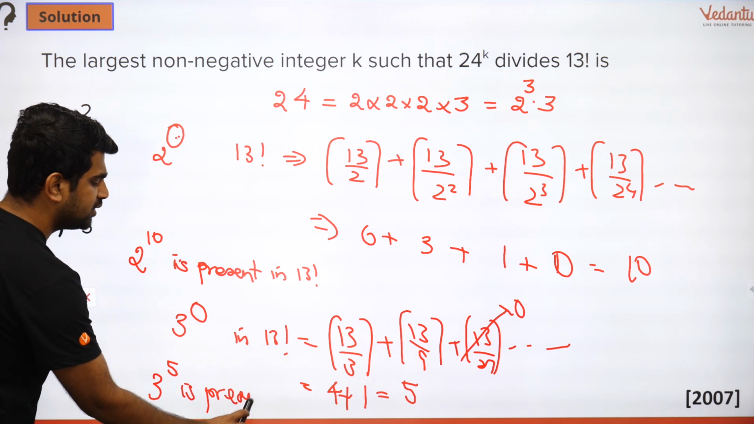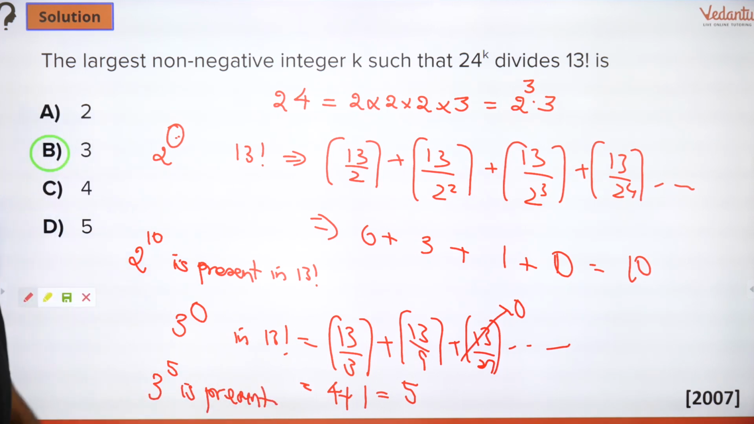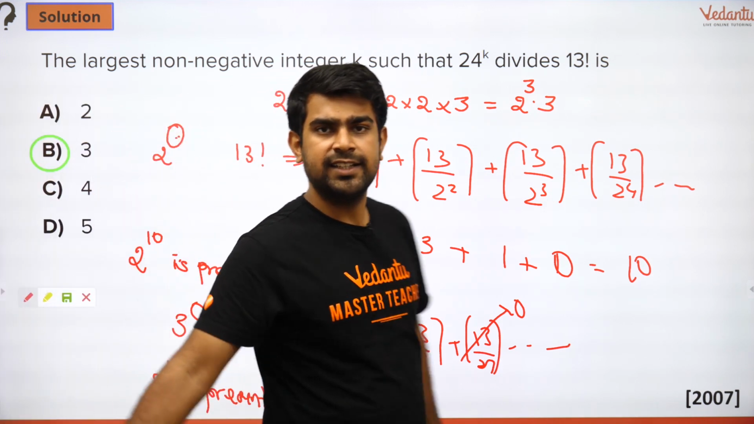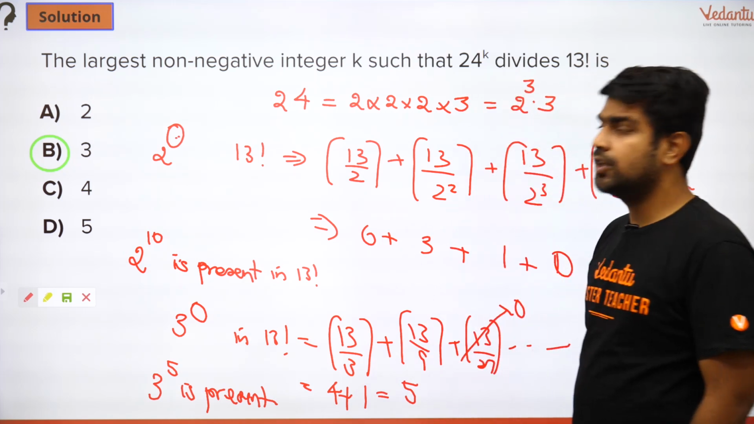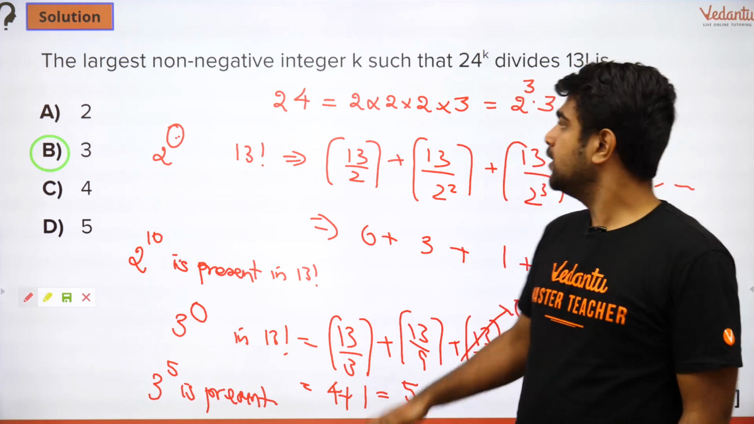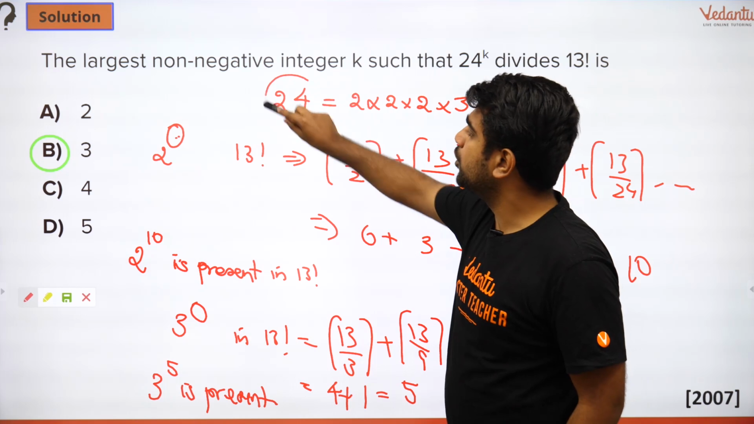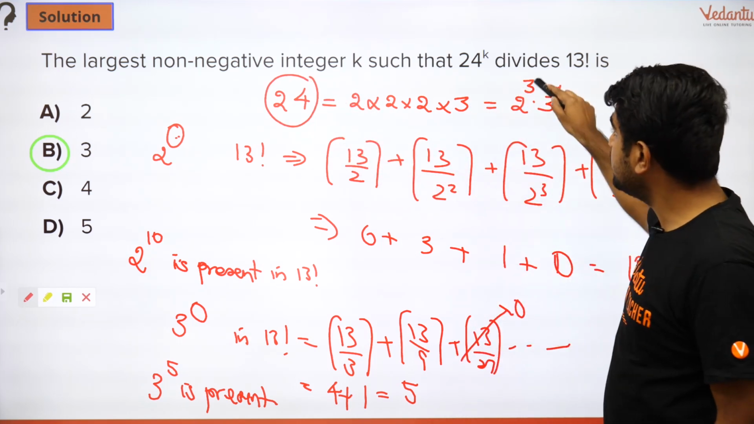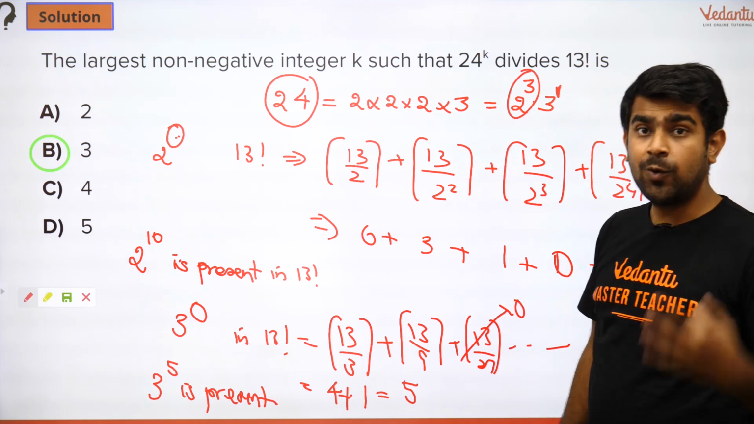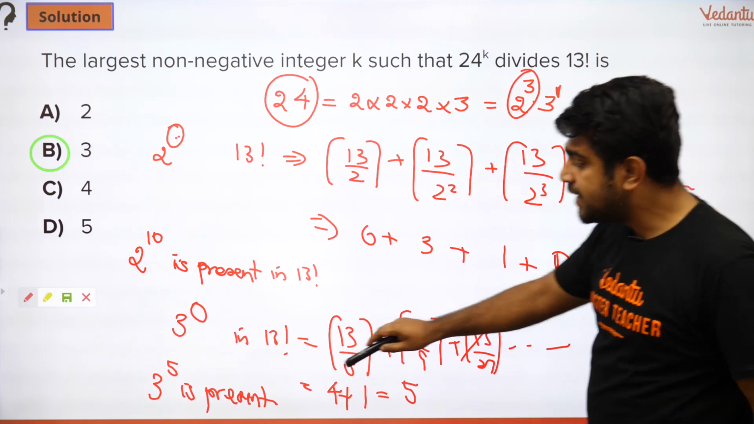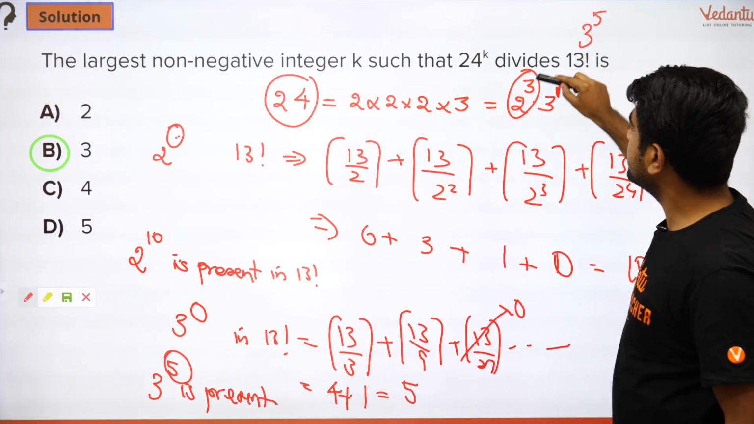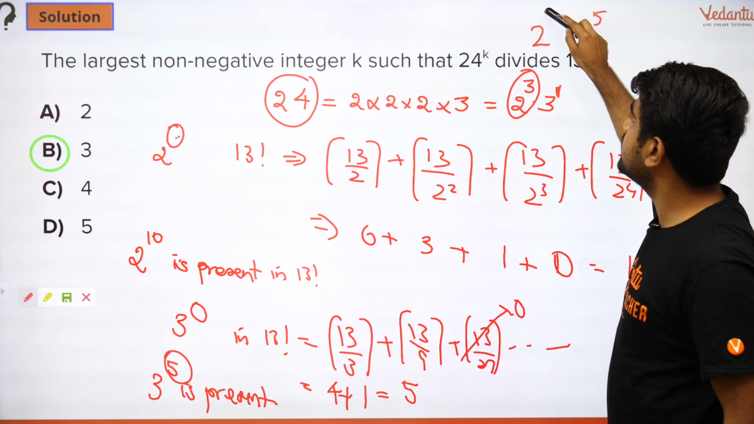Now what do you think is the answer? Is it 5 or is it 10? Looking at these two, 10 is not even present in the options. So should I mark 5? Is 5 the answer for this question? Of course not, because you want to make 24. You want one 3, but wait a minute, I want three 2's. So if I use the entire 5, so let's say I have 3 power 5, then the corresponding 2 power should be how much?